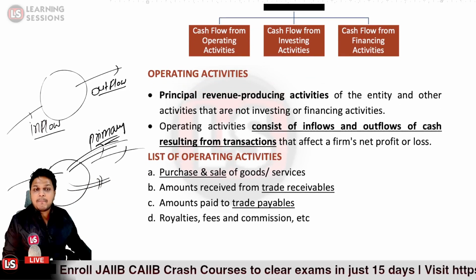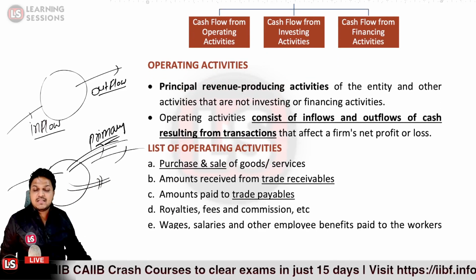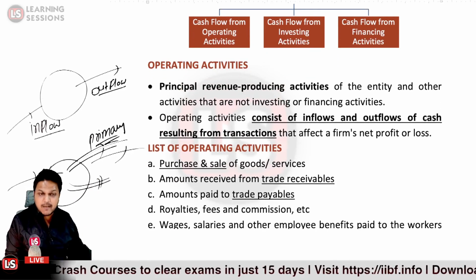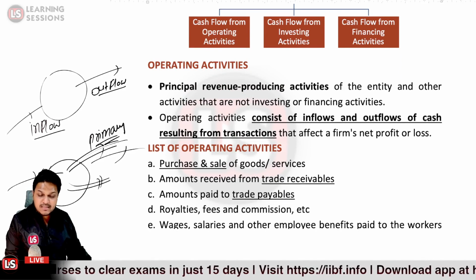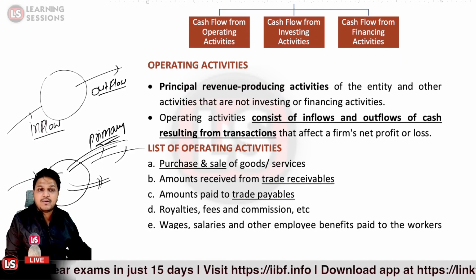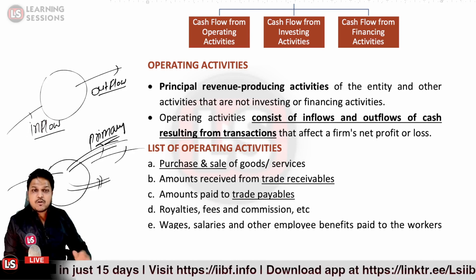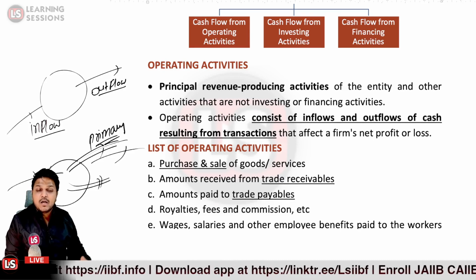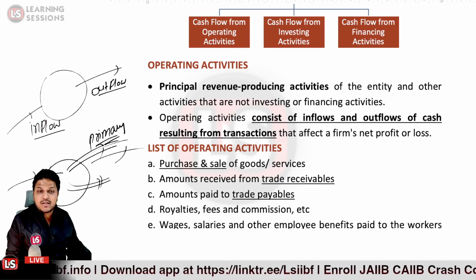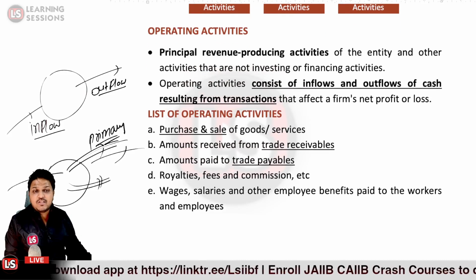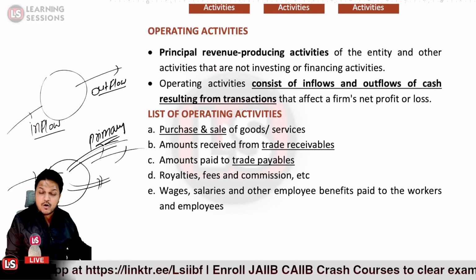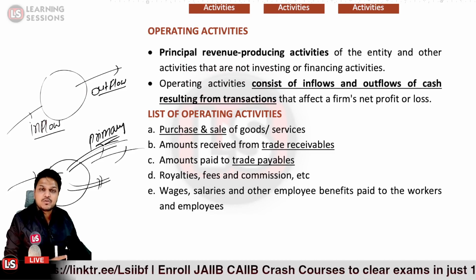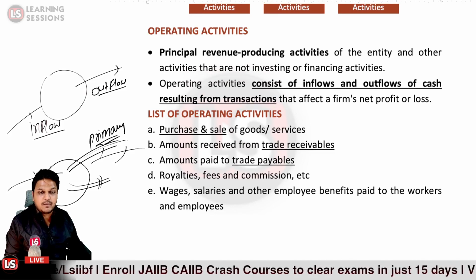The list of operating activities may include purchasing or selling goods or services. It could be the amount received from book debtors or trade receivables. It could be paying the amount of trade payables. It could be receiving royalties, fees or commission, etc. It could be paying wages, salaries, and other benefits to the employees. So this is the list of operating activities.